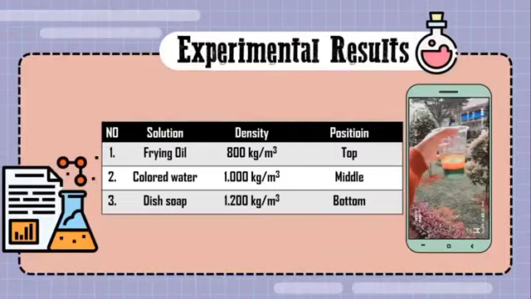The position: frying oil on the top, colored water in the middle, and then the soap at the bottom.